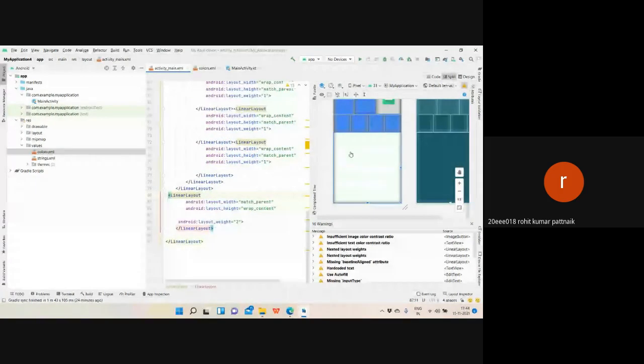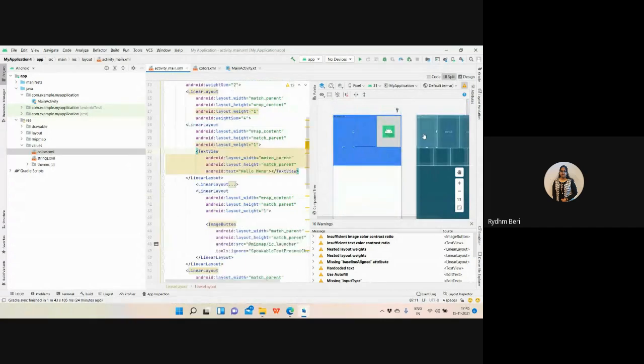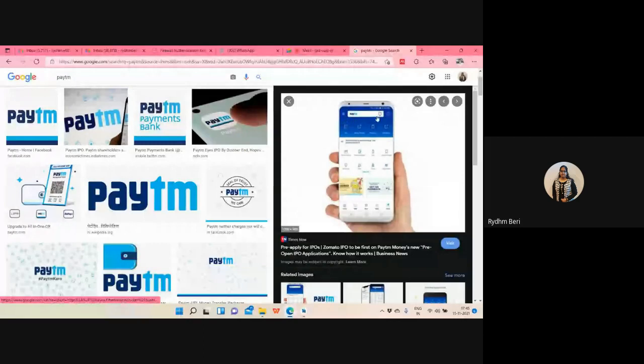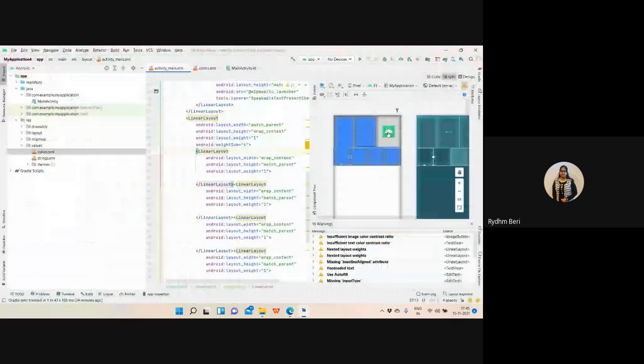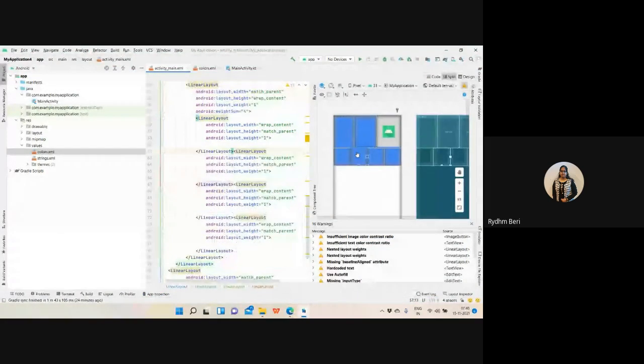After that, the blue part is divided into 2 rows, the above and the second. Then I created 2 linear layouts. One row is the Paytm, smiley and menu option, and the other is the four buttons. So it is divided into two rows. For two rows, I'm taking two linear layouts in the vertical orientation.